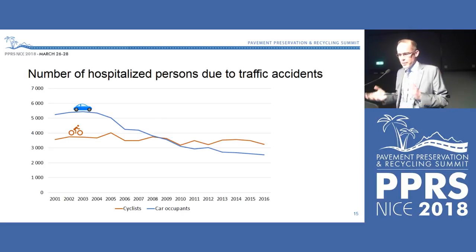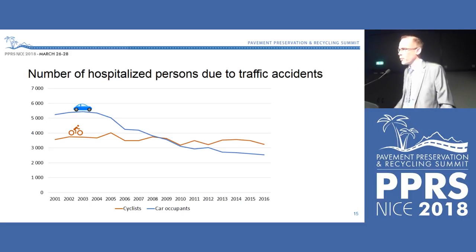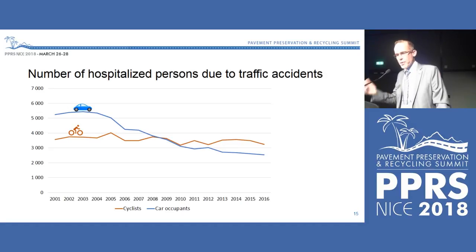And something happens there in 2008, 2009. Now actually in Sweden, more people are hospitalized when having a traffic accident riding a bike compared with persons inside cars. So unprotected road users is a concern in Sweden. We have to improve the traffic safety for unprotected road users in Sweden.